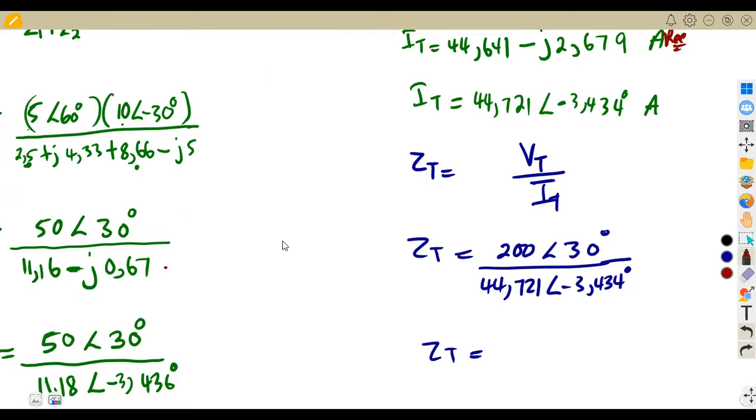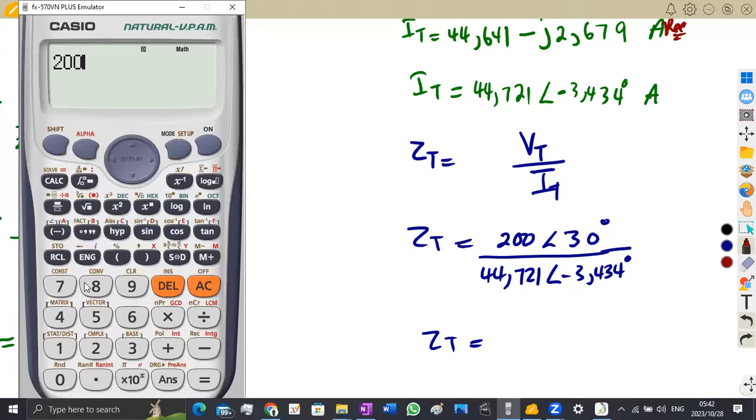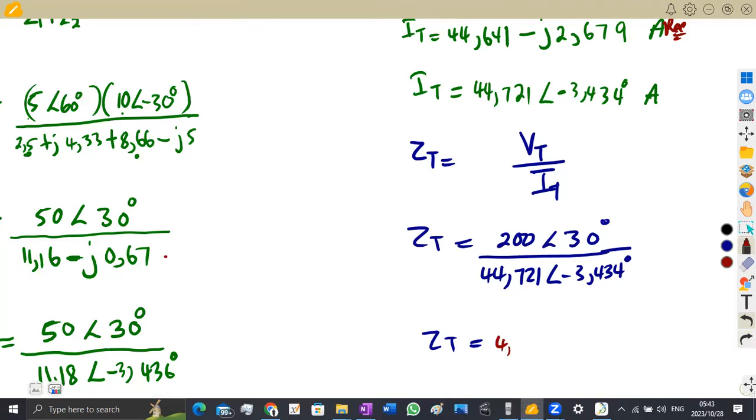We must obtain the same answers just like the previous part where we used the impedances directly. So this is 200 divided by 44,721, which will be 4,472.